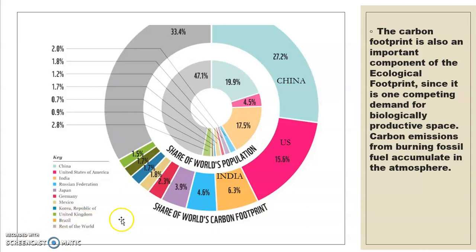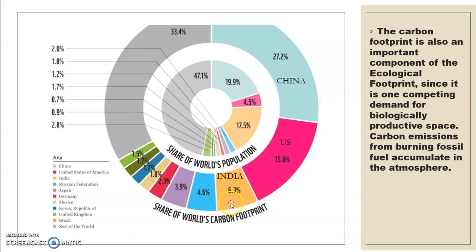This slide is showing how much each country shares in the world as carbon footprint emitters. The first at the top is China. China is emitting 27.2% of carbon dioxide. The second is the US, third is our country, and fourth is Russia.